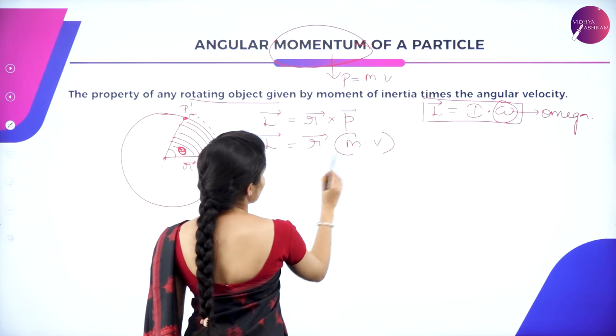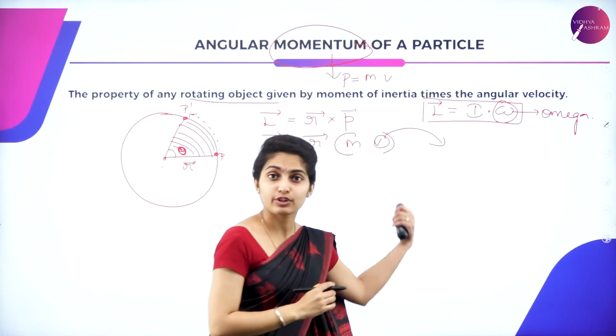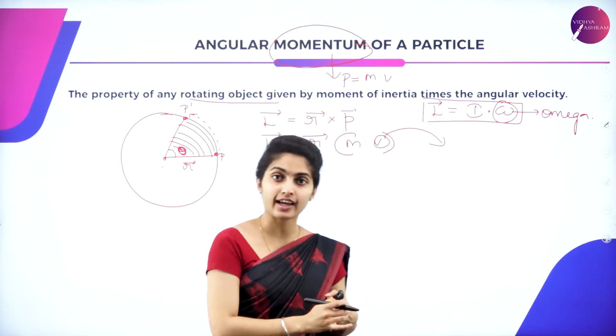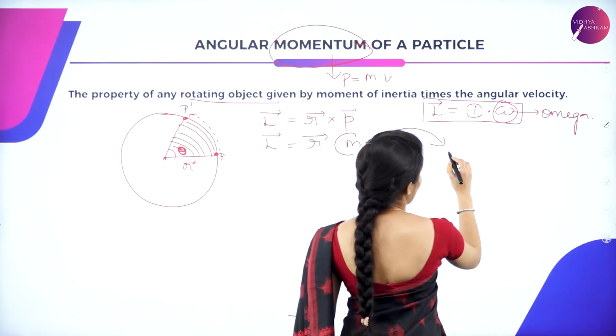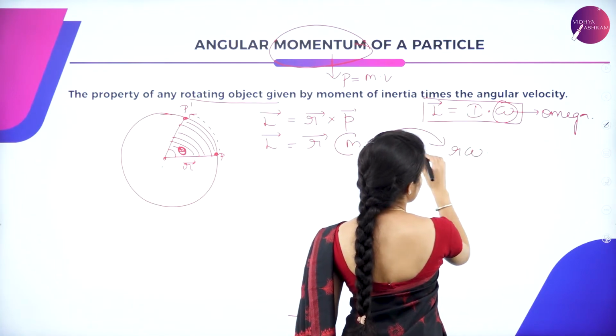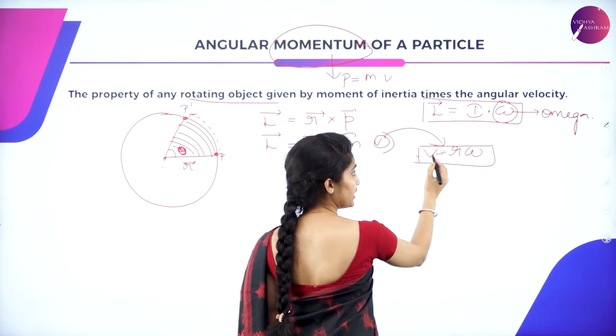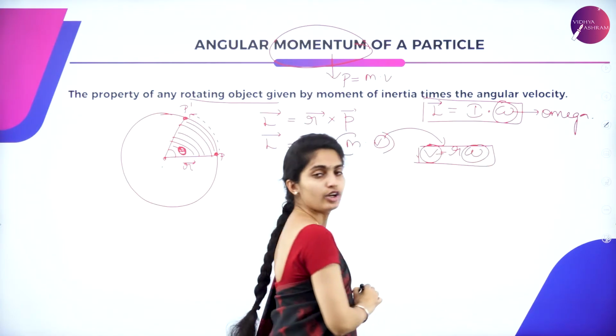Okay. So what is this v? You can give v due to the relationship between the linear velocity and angular velocity. You can give it as r omega, that is v is equal to r omega. This determines the relationship between the linear velocity and angular velocity.